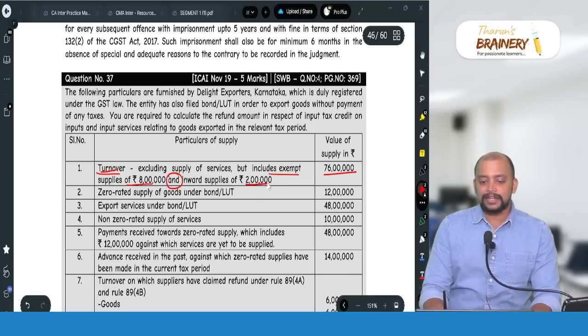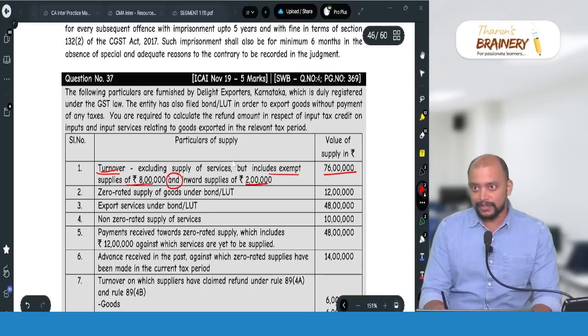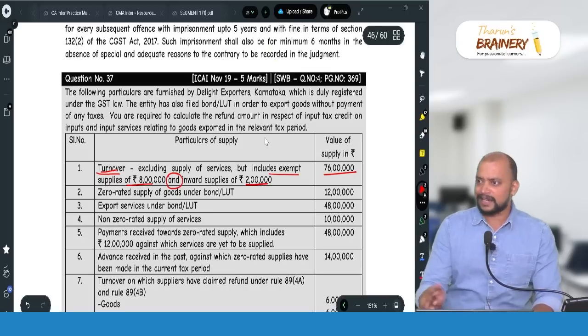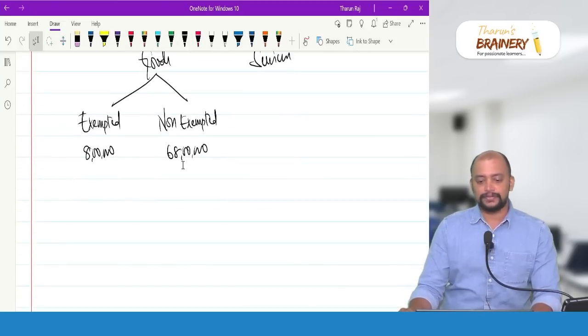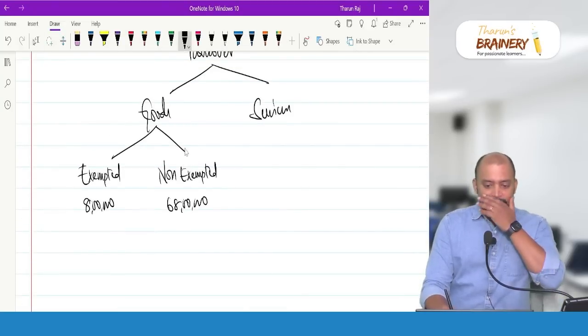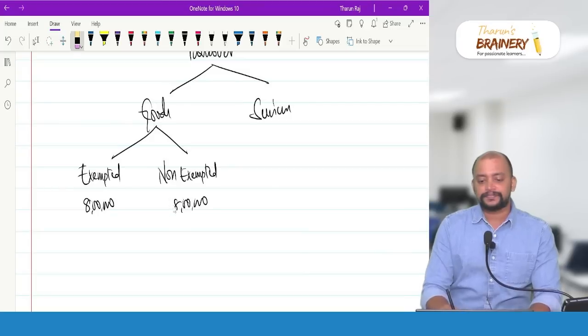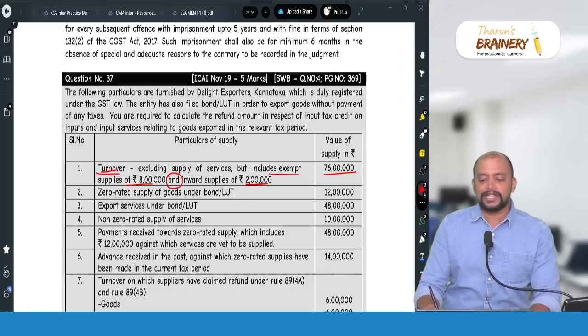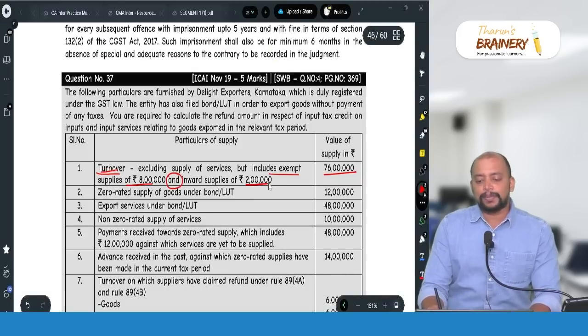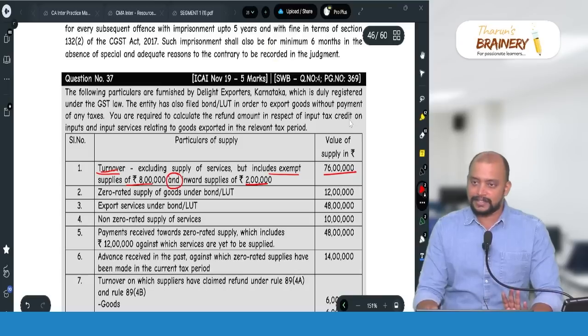So in this turnover you take the assumption that 2 lakhs is included. We'll take that assumption, but actually we should not take it, but we'll take it, no issue. So then what will be the non-exempted? 66 lakhs. So we are taking the assumption here that inward supplies of 2 lakhs is also included in this 76 lakhs.